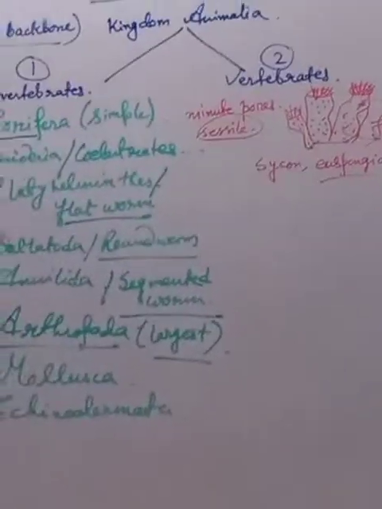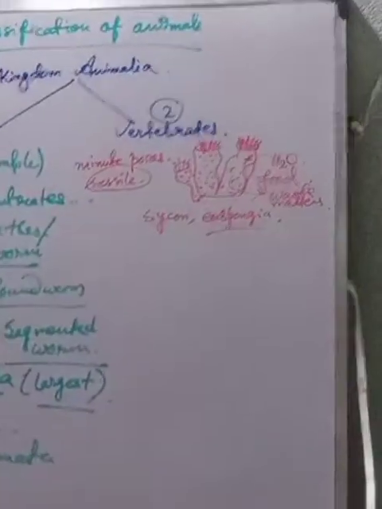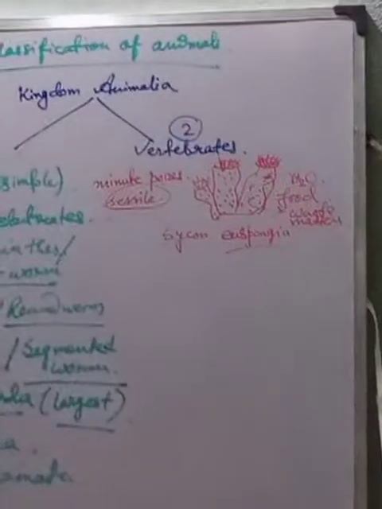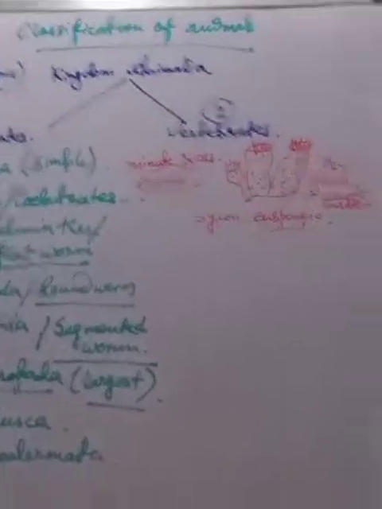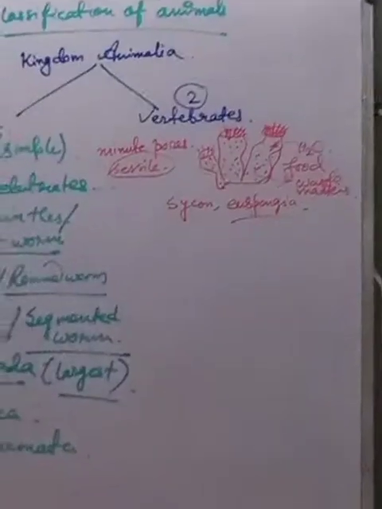Clear? Once again I am repeating: they are the pore-bearing animals. Water enters and exits through the pores only. They have a lot of pores in their bodies. They are simple, but they can't move. They are mainly aquatic.